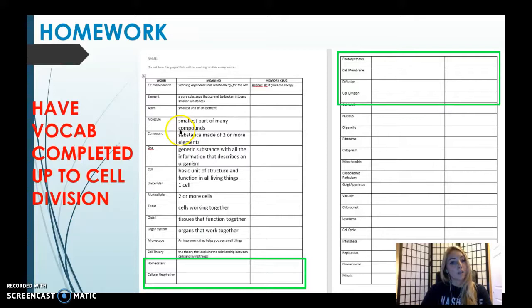For homework, you will be finishing up your vocabulary and writing the definitions for homeostasis, cellular respiration, photosynthesis, cell membrane, diffusion, and cell division.